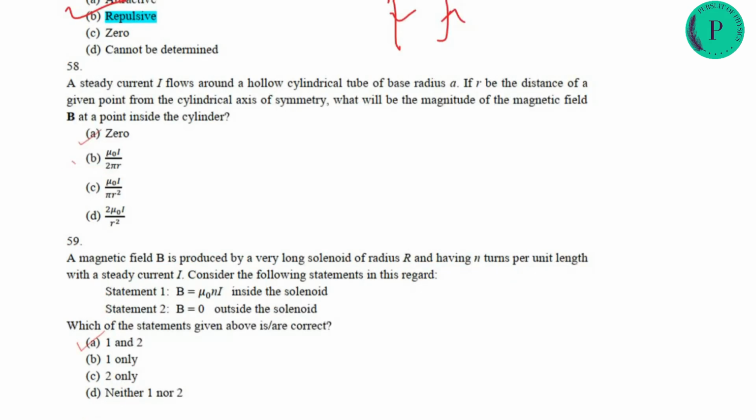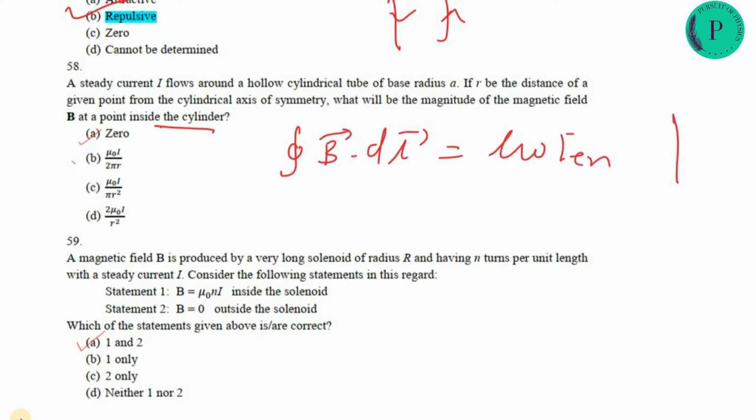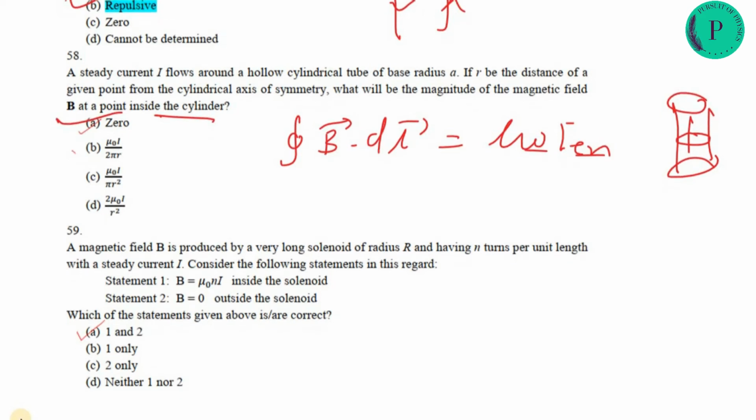Next question: a steady current I flows through a hollow cylindrical tube of radius A. If r is the distance of the given point from the cylindrical axis of symmetry, what will be the magnitude of the magnetic field B inside the cylinder? Hollow cylinder, they are asking inside the cylinder. From Ampere's law, you know that the closed integral of B dot dl equals mu 0 I enclosed. If you take the Ampere's loop inside the cylinder, I enclosed will be 0, so B will be 0, so A will be the answer.